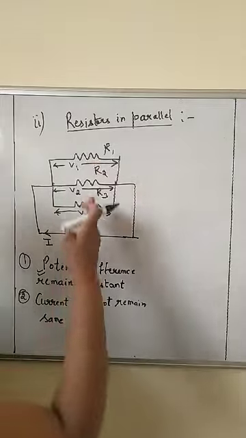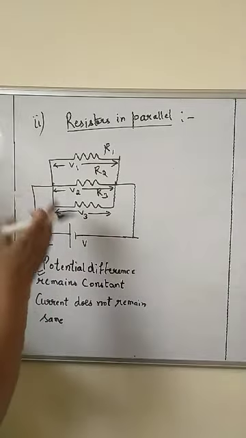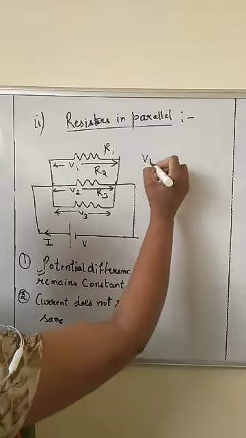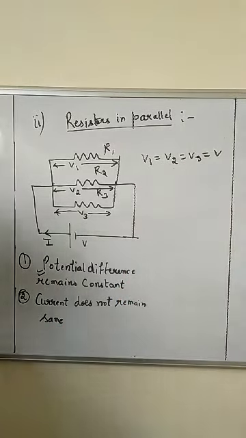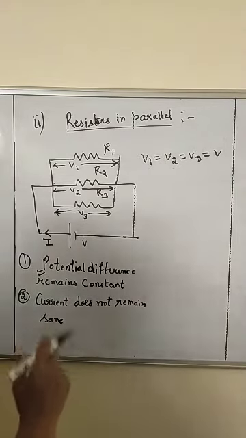Then according to their connectivity, V1 is equal to V2 is equal to V3 is equal to V. Clear? Because all the resistors are connected in parallel, that's why the potential difference across all the resistances will remain the same, but current will get divided.